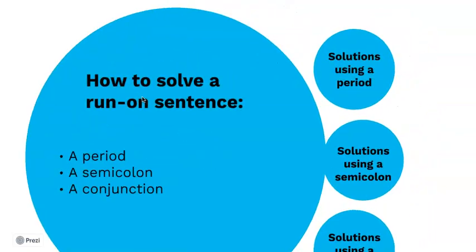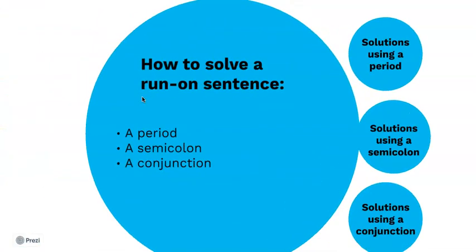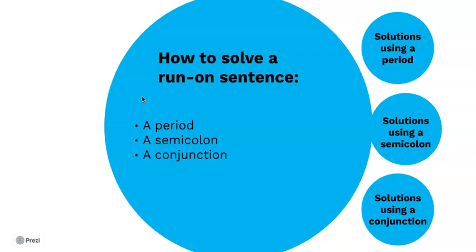Solutions using a period. We went to the movies. It was fun. I hope you like the present. I picked it just for you, right? So it just made each of these complete sentences its own standalone sentence by putting a period after each complete sentence. That is probably the simplest, most foolproof way to fix it. When in doubt, fix it using a period. That will always be correct. All right, so solutions using a period, that's the simplest.